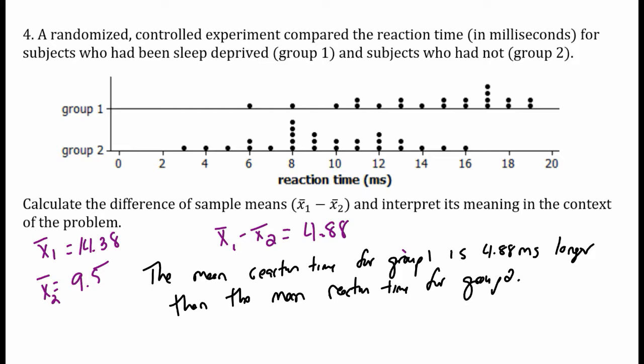We should be able to quickly interpret the difference of sample means. Who's bigger by how much, and make sure you're using the words mean and have the units in there.